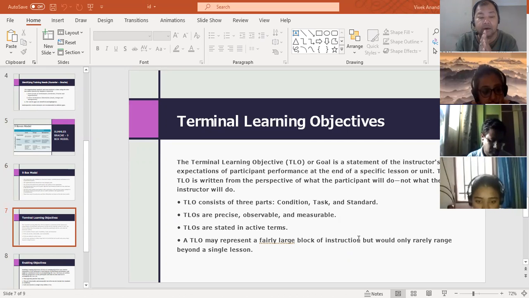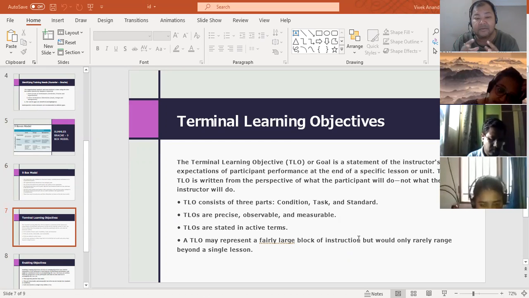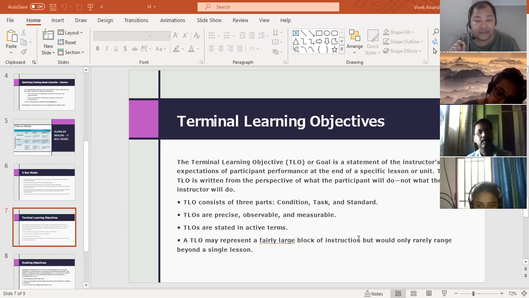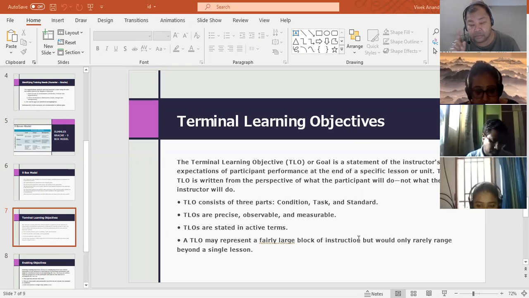So the terminal learning objective, or goal, is a statement of the instructor's expectation of participants' performance at the end of a specific lesson or unit. The TLO is written from the perspective of what the participant will do, not what the instructor will do.